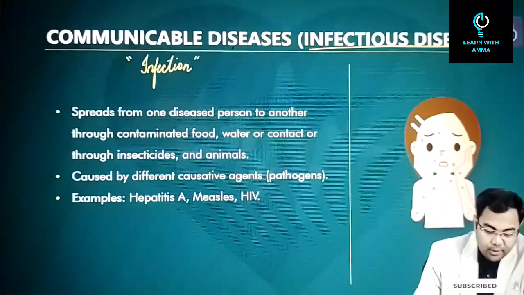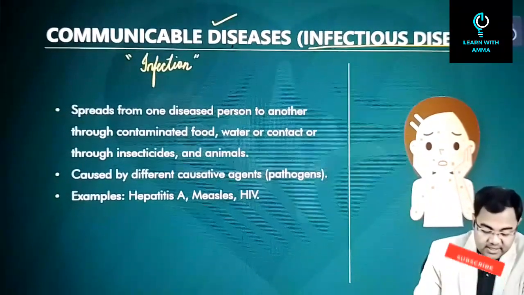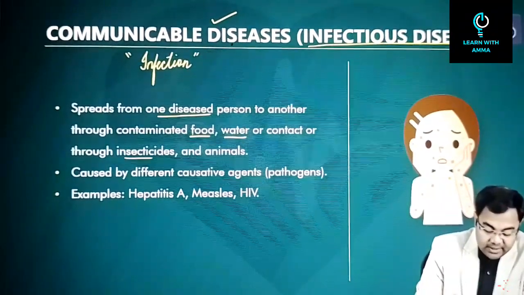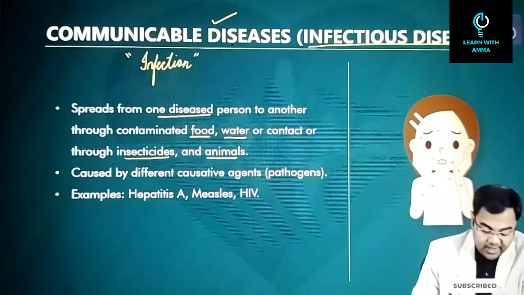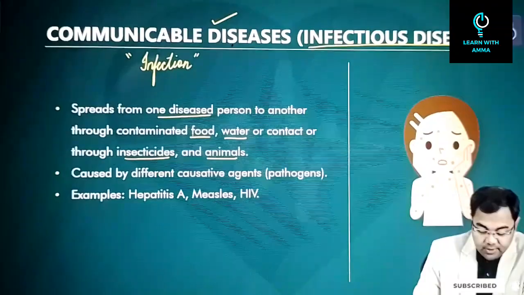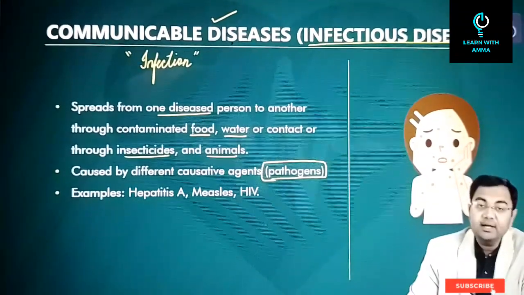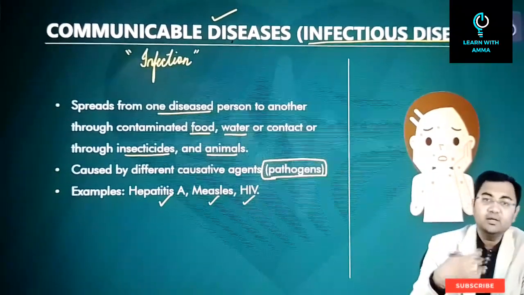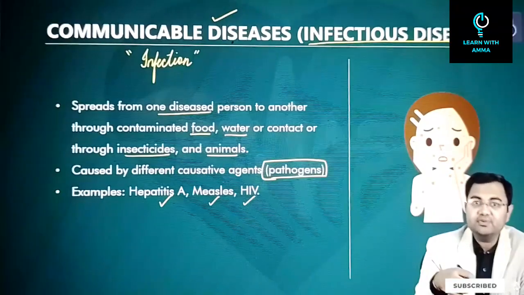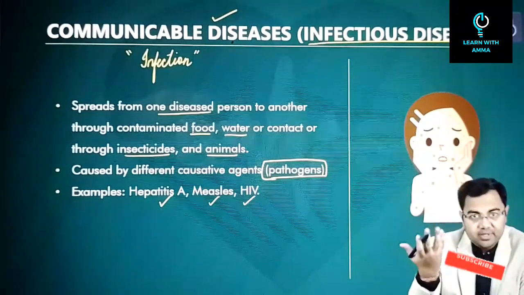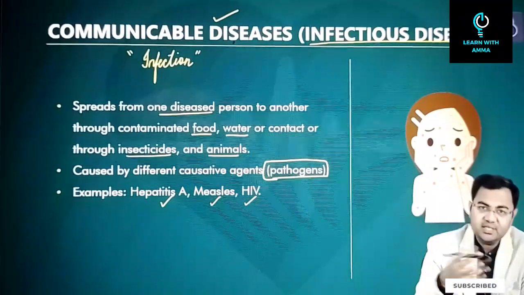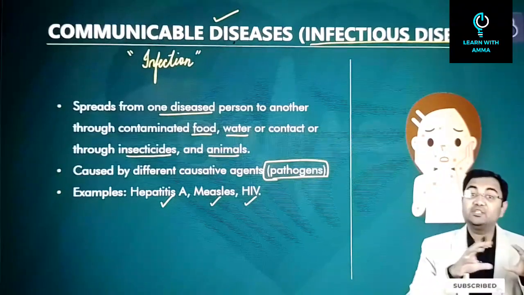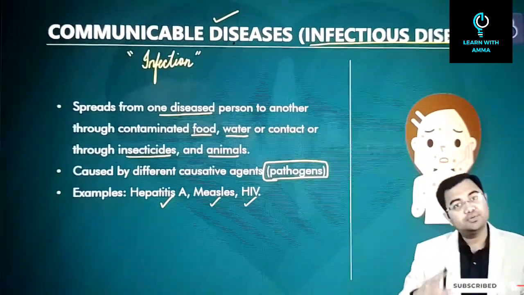So when we talk about a communicable disease, it can spread from one diseased person to another through contaminated food, water, even insecticides, animals, or any kind of carrier. That's why it is caused by different kinds of causative agents. As I told you, they are called pathogens. Examples: hepatitis A, measles, HIV. I discussed other examples as well. For example, COVID-19, chickenpox, rabies. There are many such examples. So all these are communicable diseases, because they can be spread from somebody who is infected to somebody who is not infected.